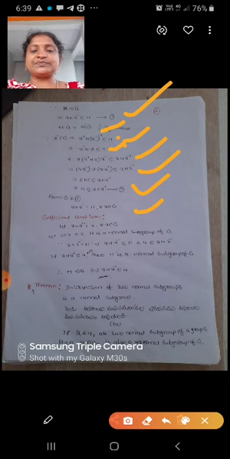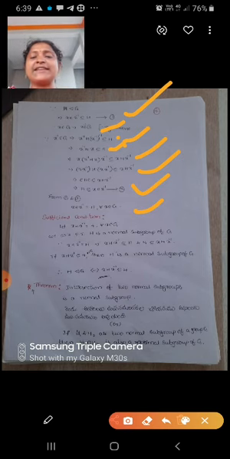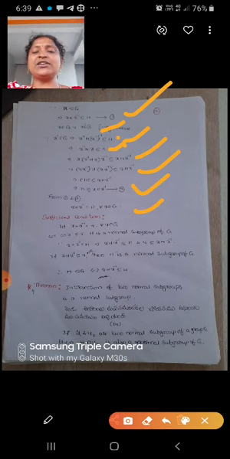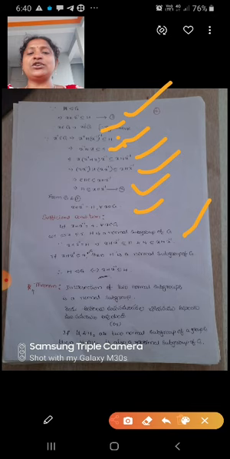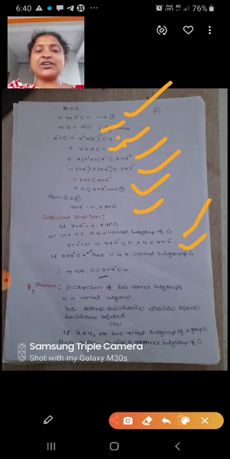Sufficient condition. Let x H x inverse equal H for all x belongs to G. Now we will prove that H is a normal subgroup of G. So since x H x inverse equals H, that implies x H x inverse is a subset of H and H is a subset of x H x inverse.